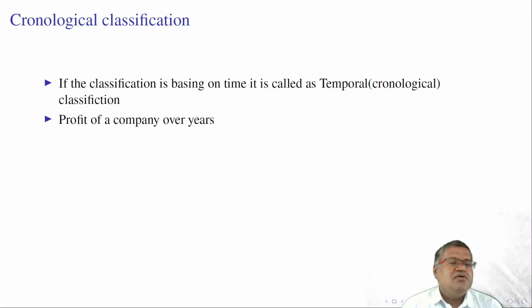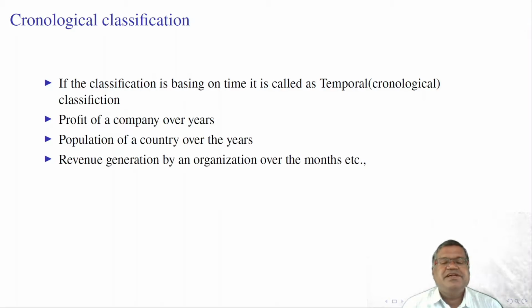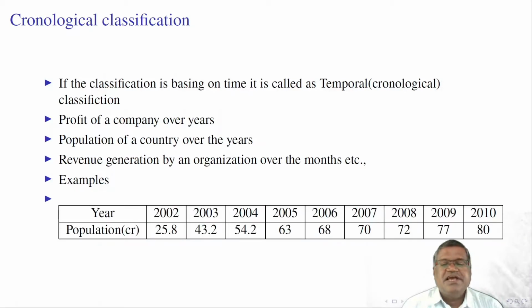For example, we study the profit of a company over the years, population of a country over years, revenue generation by an organization over the months, etc. These are examples of chronological classification. Here the data is arranged in accordance with time. This time may be a long period, a short period, or an arrangement of data in seasons also.